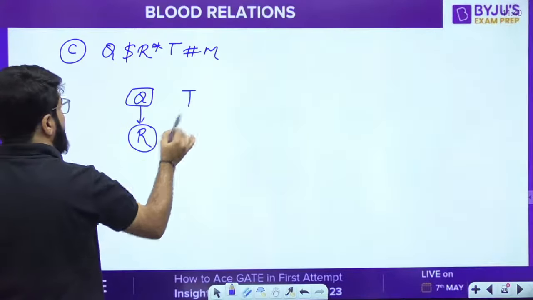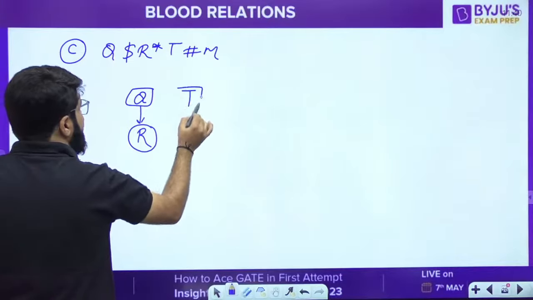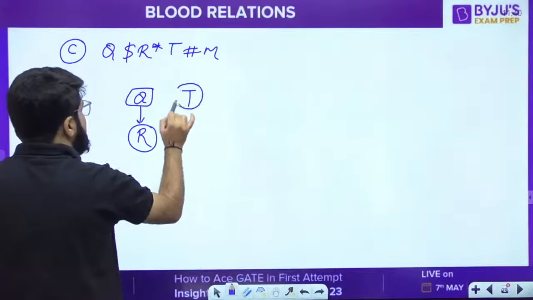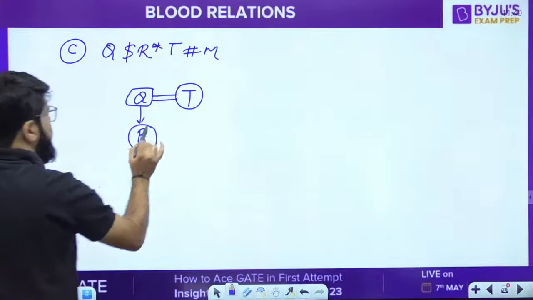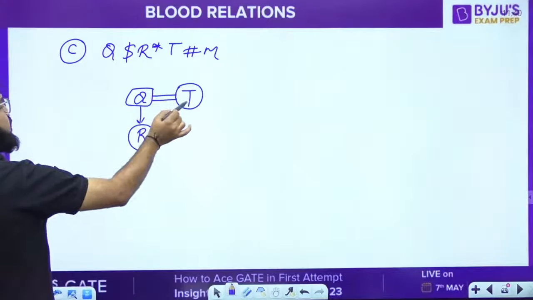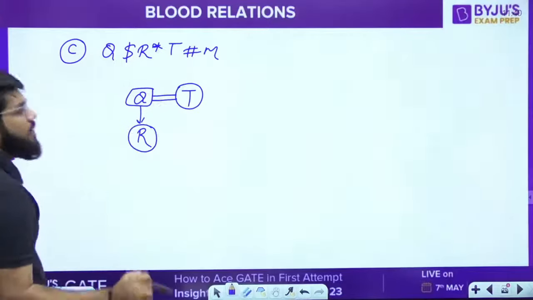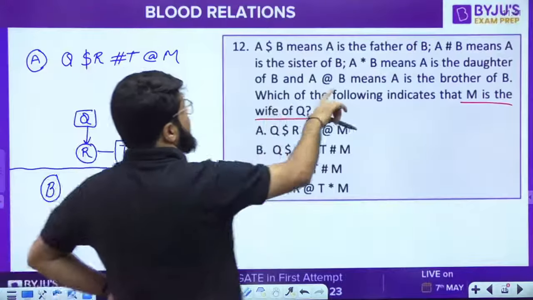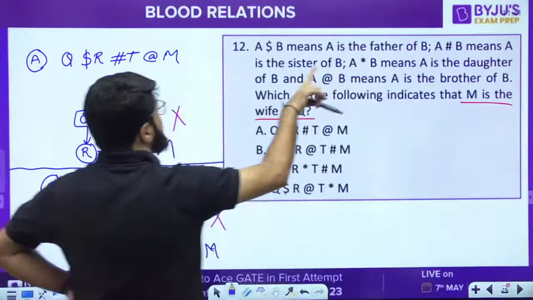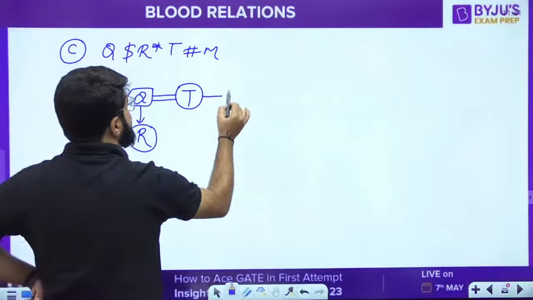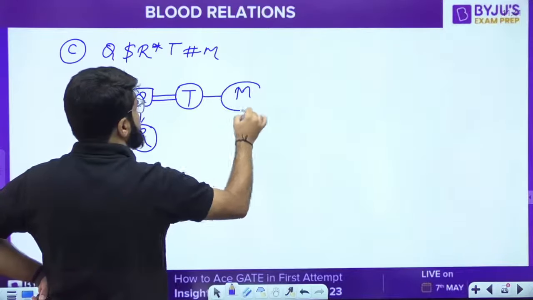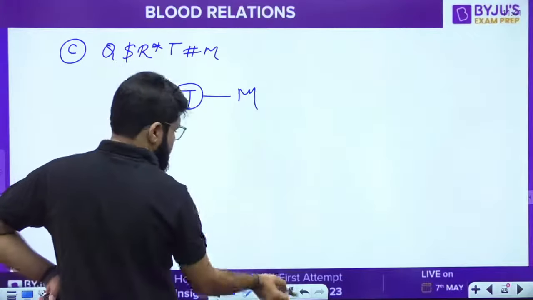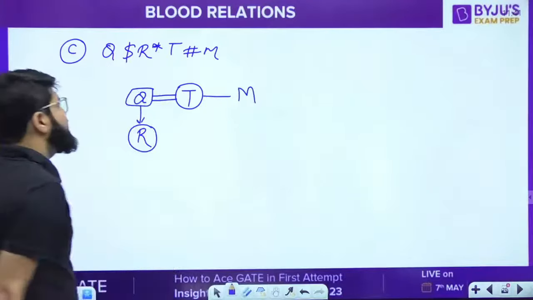So T will come above. R is the daughter, na? And then T has to be a male. Sorry, T has to be a female because Q is the male, na? Okay, married to Q. Because R is the daughter of T, R is also the daughter of Q. So Q and T have to be married. There isn't any other choice. Now T # M. Where is hash? Sister. So T is the sister of M. Achha, I don't know the gender of M actually. That's what I can only say.